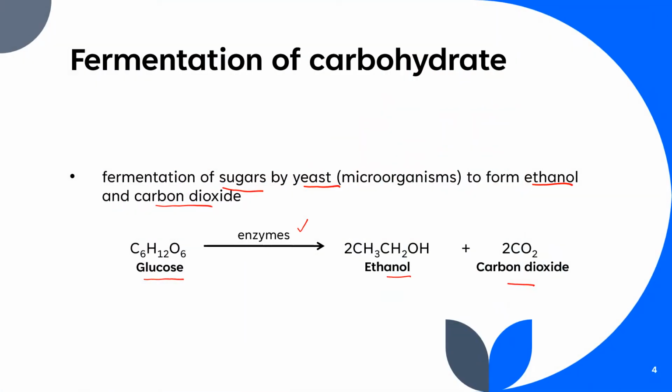The first synthesis is fermentations of carbohydrate, di mana dalam fermentation proses ini kita akan ferment sugars, by yeast to form ethanol and carbon dioxide. So kita akan ada this sugar iaitu glucose. Okay, so this glucose akan dipecahkan menjadi ethanol dan juga carbon dioxide. So now you dah nampak kita ada ethanol alcohol, okay, yang terbentuk melalui this fermentation.